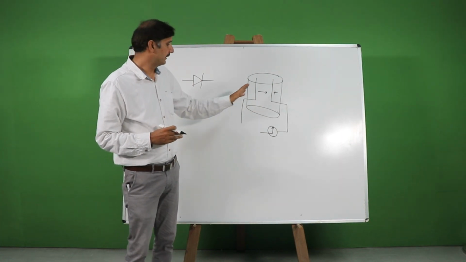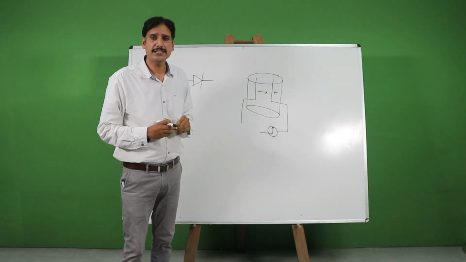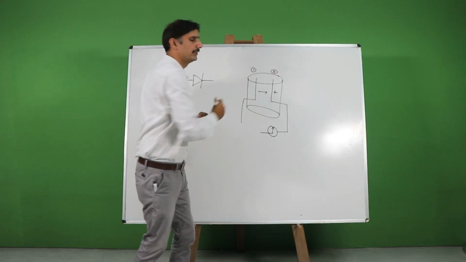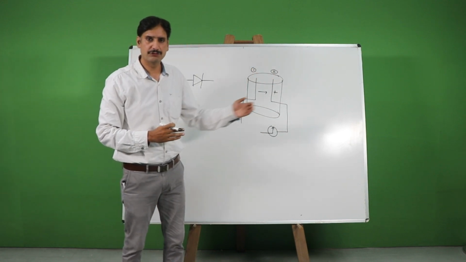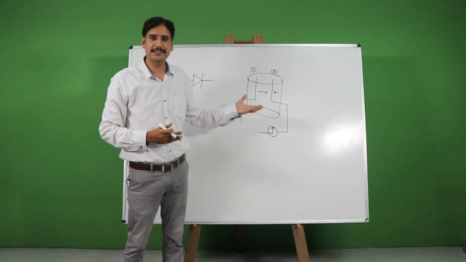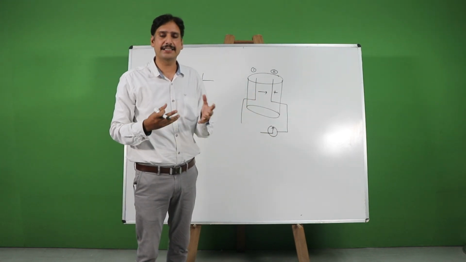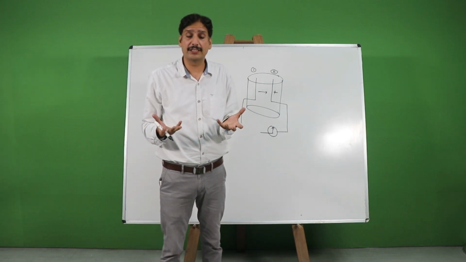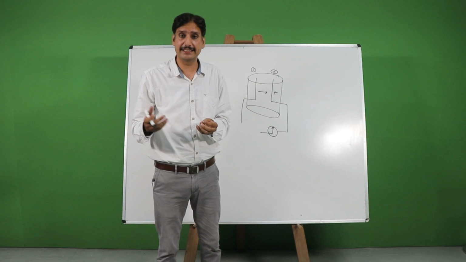Now, in this diode, what is happening? Electrons can flow from, say, terminal 1 to terminal 2, but they cannot flow from terminal 2 to terminal 1. So this is acting as a current valve, like a normal valve which can control the flow of, let's say, air in one direction.